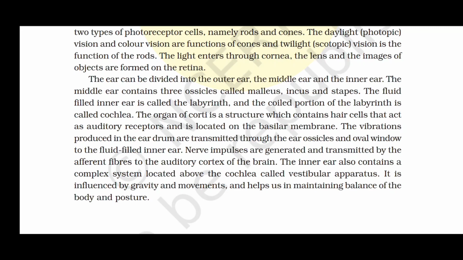The inner ear also contains a complex system located above the cochlea called vestibular apparatus. It is influenced by gravity and movements and helps us in maintaining balance of the body and posture.